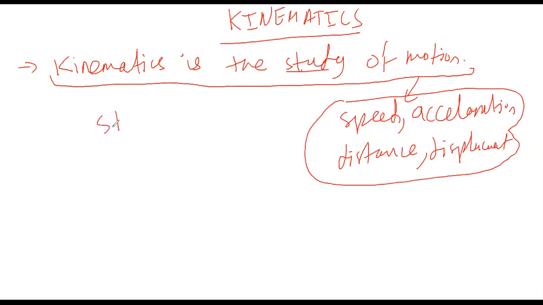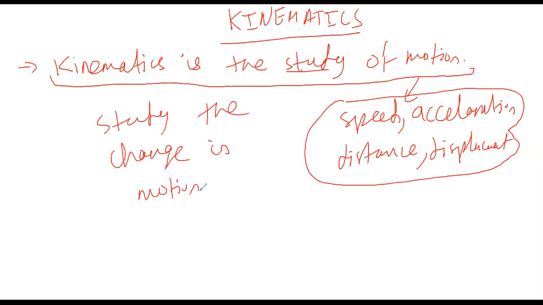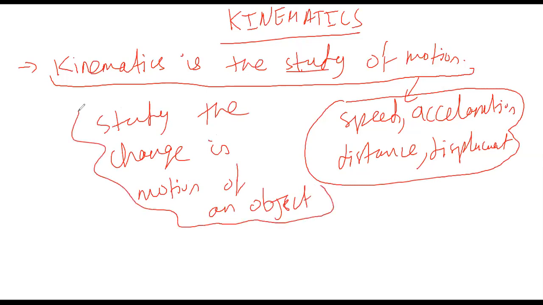So basically we will study a change in motion of an object. When we do this, this is known as kinematics. So is it clear to everybody what kinematics means? Kinematics is the study of motion. Is it clear to everybody? Okay, good. Let's move on.